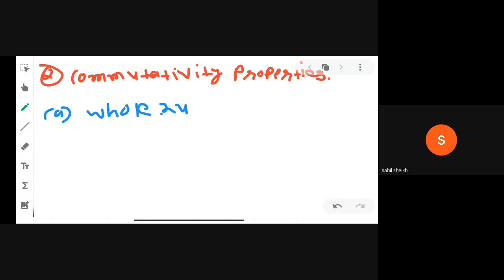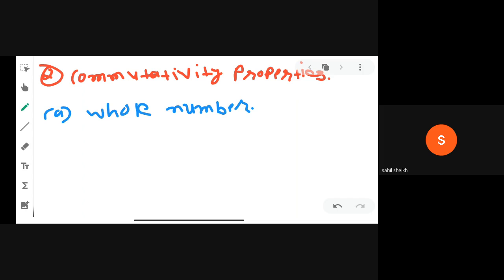What is the meaning of commutativity? Commutativity means if we interchange the places of two different numbers, and if we get the same final answer, it is commutative.